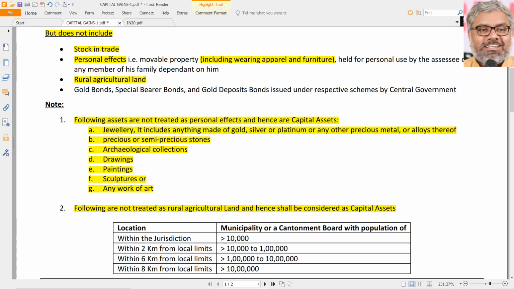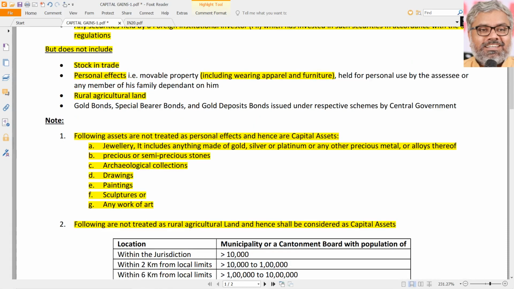That will be a very small percentage of the value, but no income tax is leviable on the incomes generated by sale of rural agricultural land. Why is that? Just because the law itself excluded it from the definition of capital asset outright. Gone. So no taxation is there for rural agricultural land transfer. That's a very important point to be noted. And if anyone we encounter doesn't know this and thinks rural agricultural land is also taxable, we can create awareness for them.